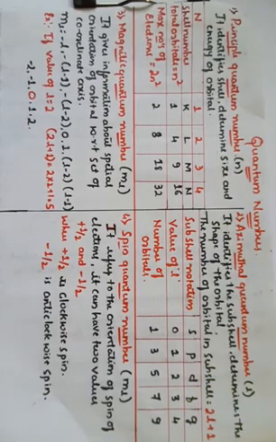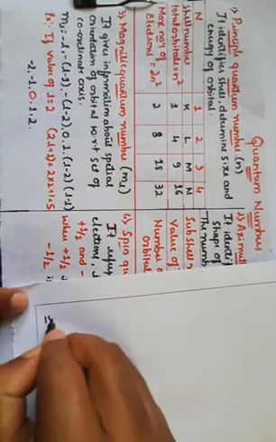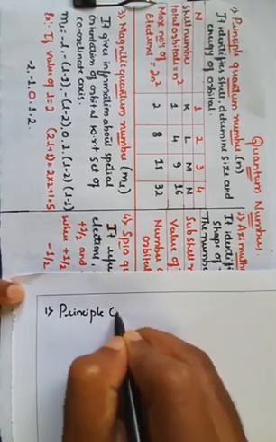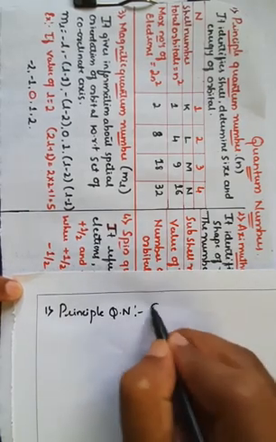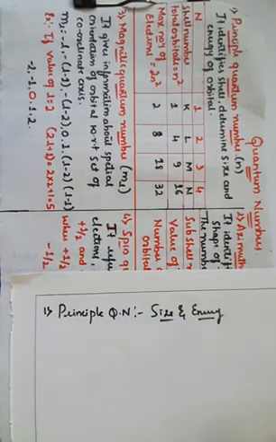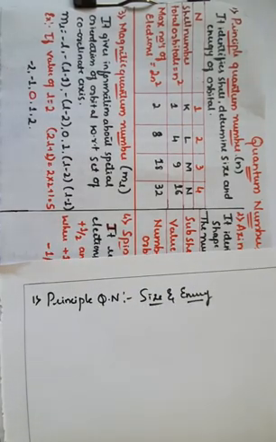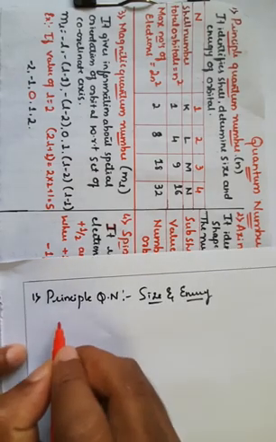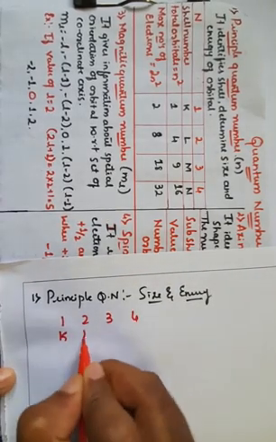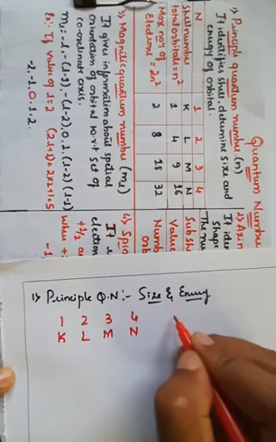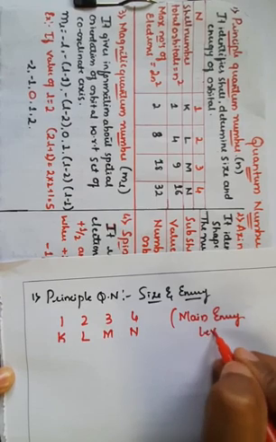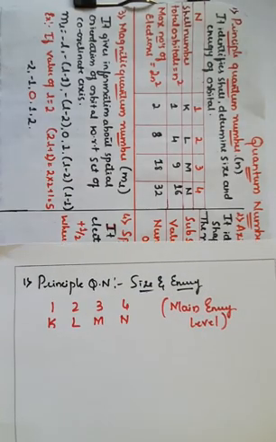So, the principal quantum number, always remember. I'll do some rough work here. The principal quantum number determines size and energy, and this can be given as 1, 2, 3 and 4, that is K, L, M, N. It determines the main energy level.